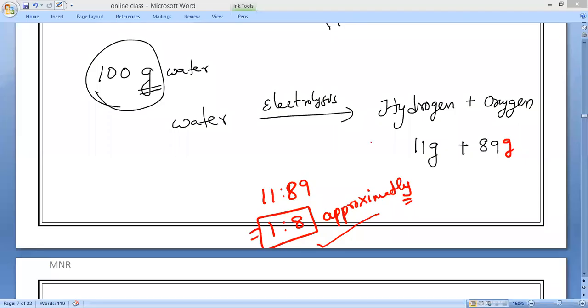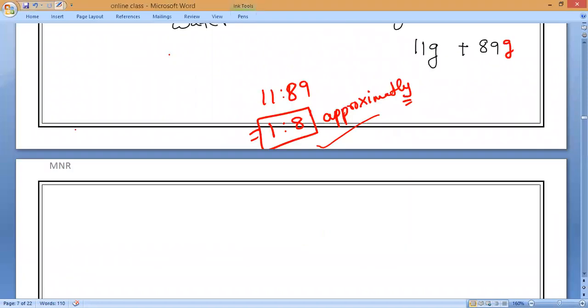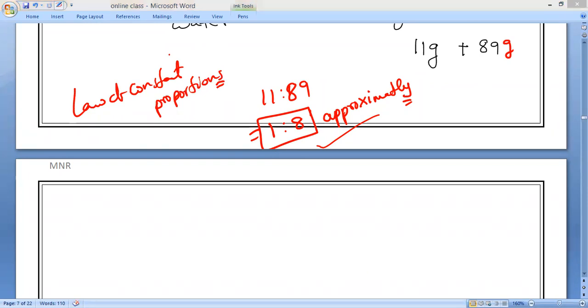By their mass. So if we take anywhere 100 grams of water, the products will always be the same: 11 grams of hydrogen and 89 grams of oxygen. So this is called the law of constant proportions. Is it okay, everybody? Any doubt? Yes, sir. So that is what you have to put.